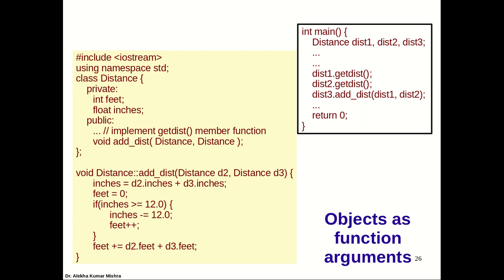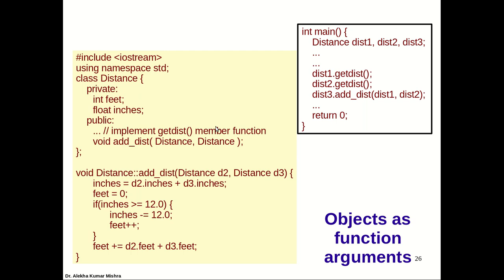So let's see how this program works. We define a class distance here, and there are two private members, feet and inches. Feet is of integer type, inches is of floating point type. We implement the get distance member function here. I'm leaving this to you, so that you can implement get distance, so that you can return the distance to the calling function in terms of feet and inches.